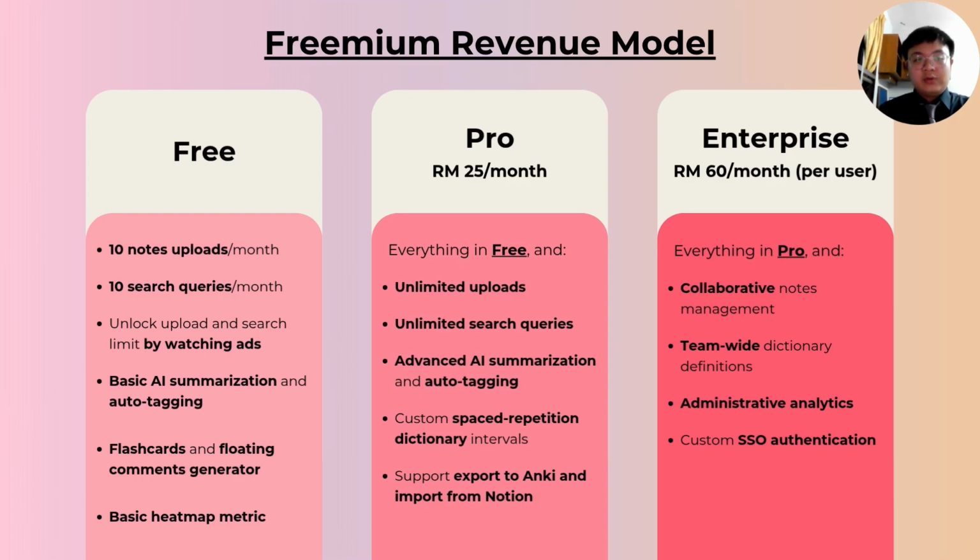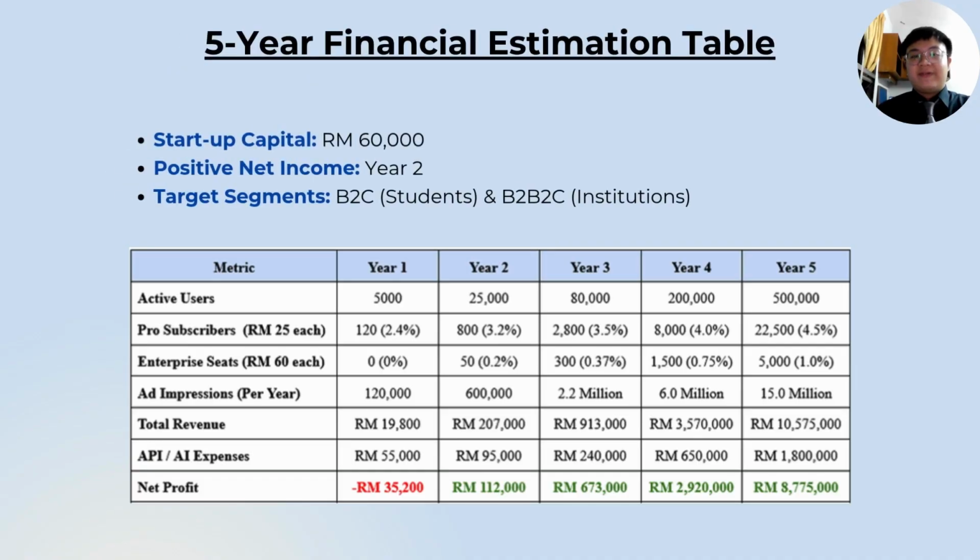Pro tier will include every feature in the free tier, unlimited upload and search queries, and more advanced AI features. It also supports SRS interval dictionary customization, export to Anki and import from Notion. Enterprise will include every feature in the Pro tier and support collaborative workspace, administrative analytics, and custom SSO authentication for better security.